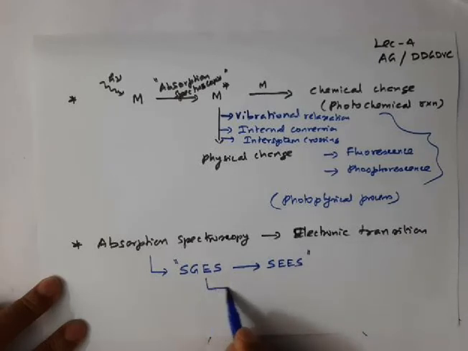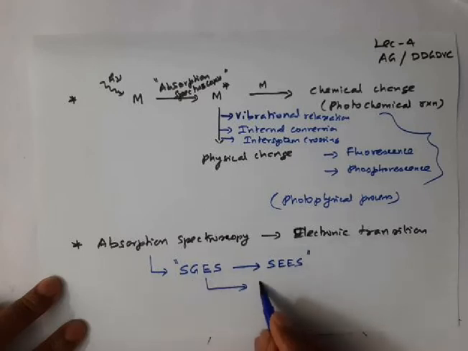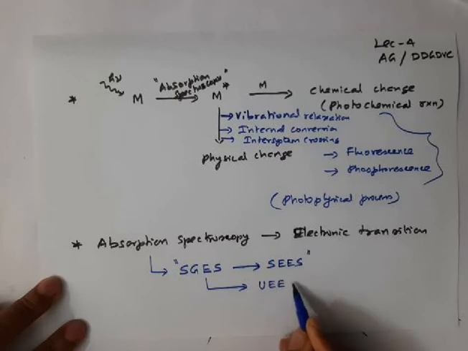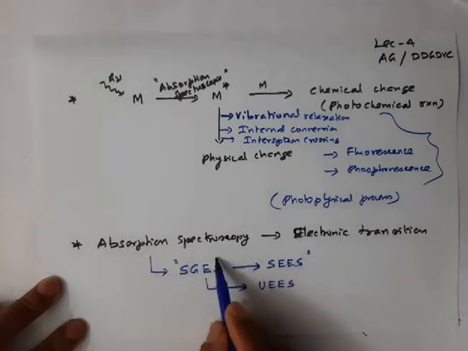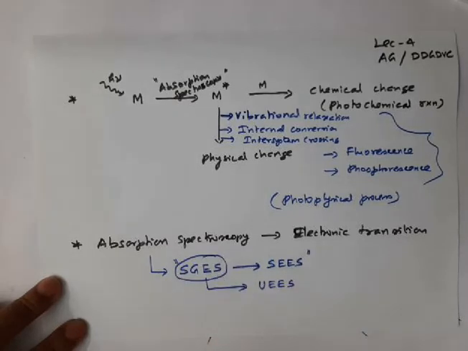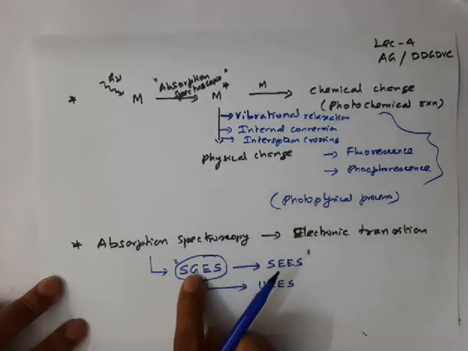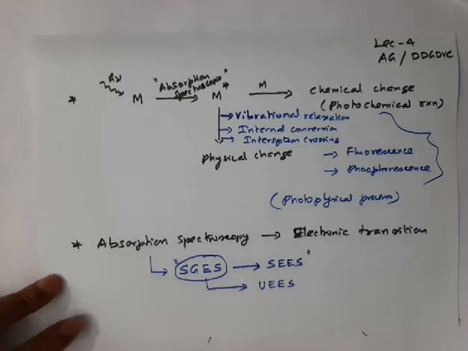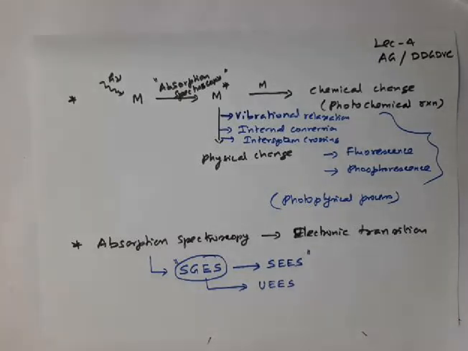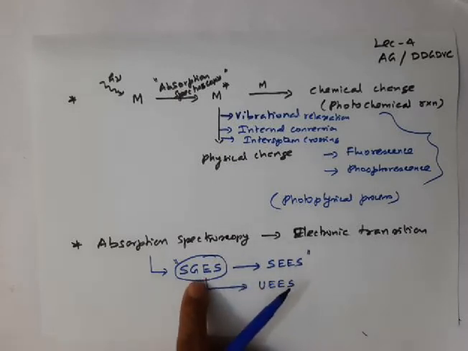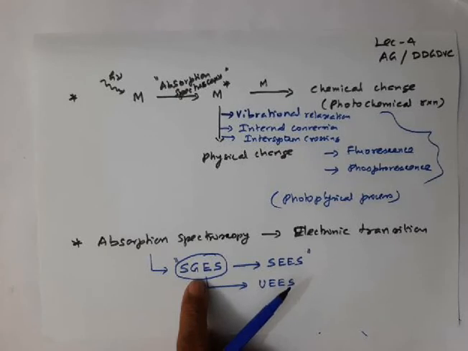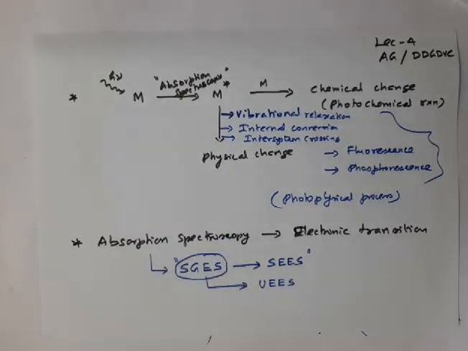Or sometimes the molecule may undergo transition from the stable ground electronic state to an unstable excited electronic state. This also may happen. Anyway, in absorption spectroscopy, transitions usually start from the stable ground electronic state. This is very, very important. Keep this in mind.